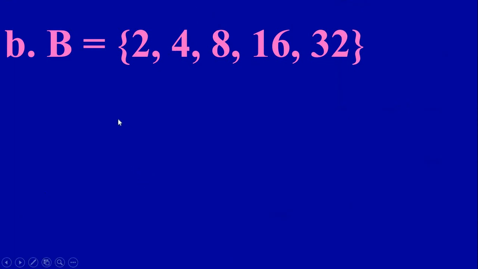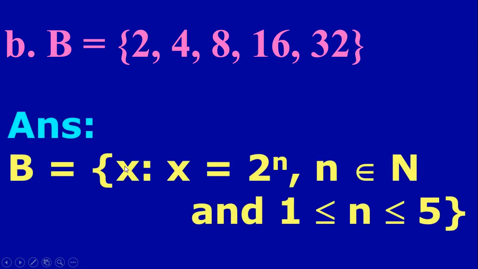So next question, it is B equal to 2, 4, 8, 16, 32. Now what are these numbers? It is 2 to the power 1 is 2, and here it is 2 square is 4, and here 2 cube is 8, and here it is 2 to the power 4 is 16, and 2 to the power 5 is 32. So these all are powers of 2. So we can write set B equal to all x such that x equal to 2 to the power n. So 2 to the power 1, 2 power 2, 2 power 3, 2 power 4, 2 power 5 up to 5 only. So that is n is from 1 to 5.